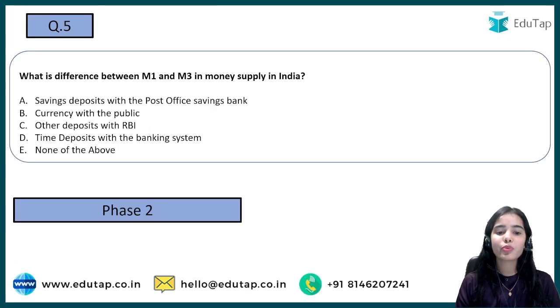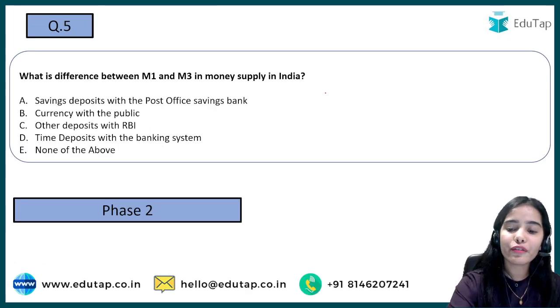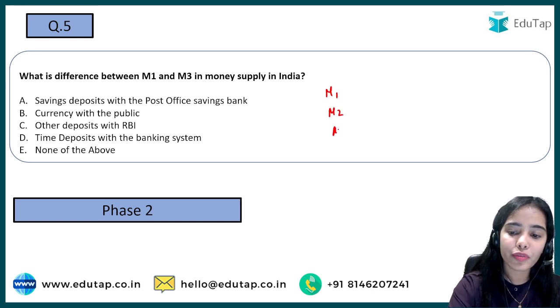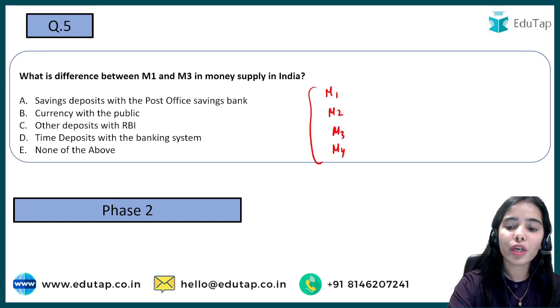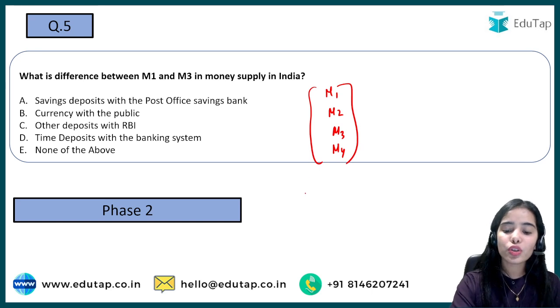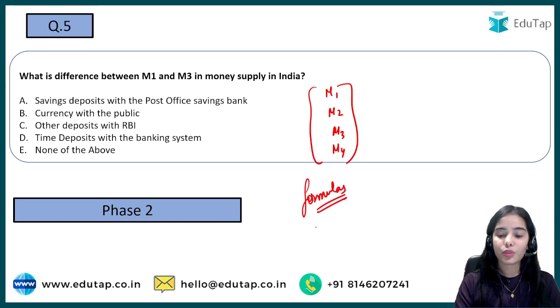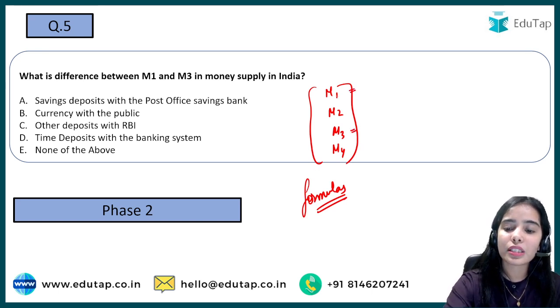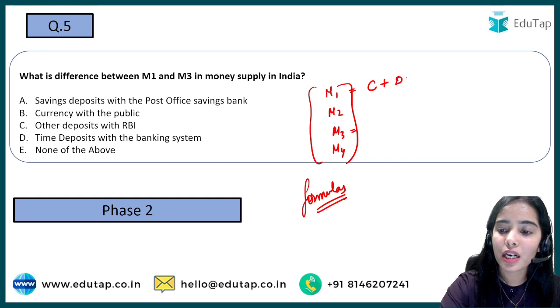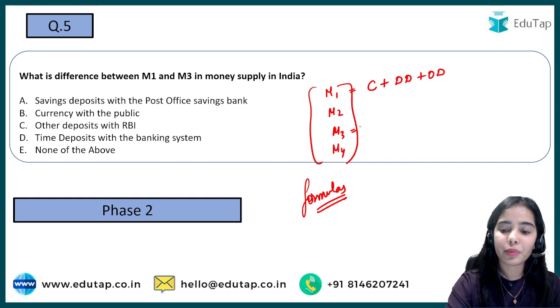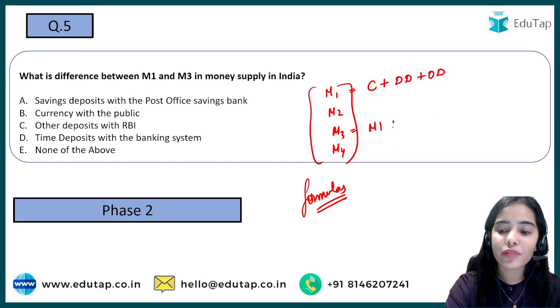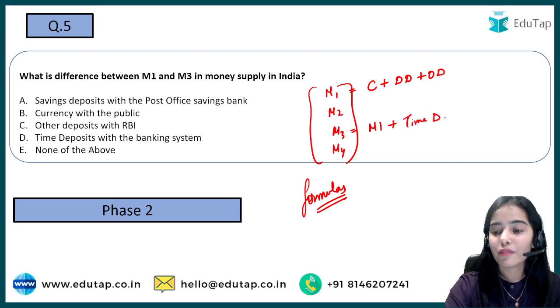Now, what is the difference between M1 and M3? So here, if you know M1, M2, M3, M4 formulas, you will easily be able to answer. Okay, so the formulas are very important in economics. You need to remember the formulas. If you know the formulas of M1 and M3, you will easily be able to answer. M1 is what? It is currency plus demand deposits plus other deposits with RBI. M3 is what? It is M1 plus time deposits with the banking system.